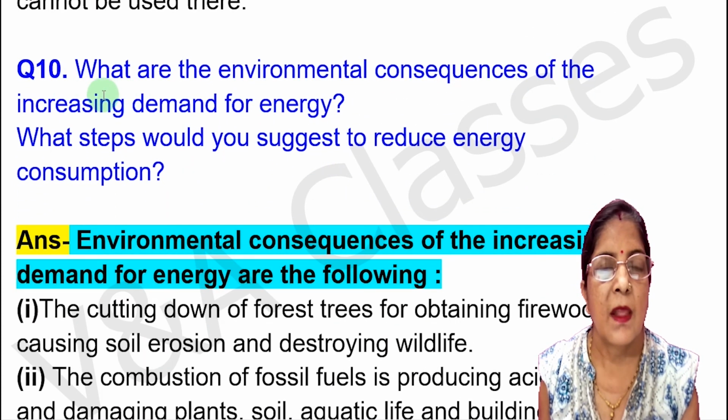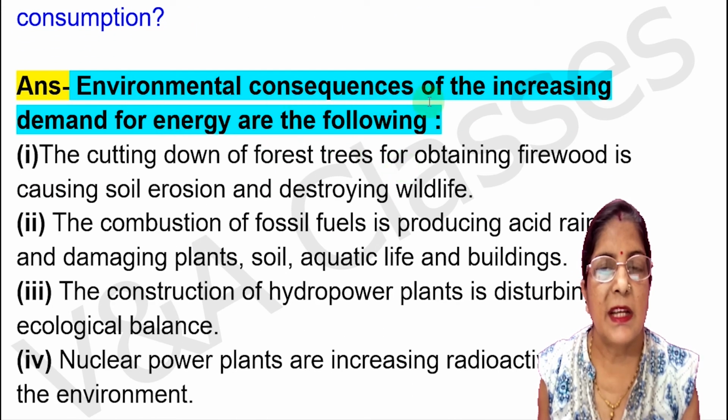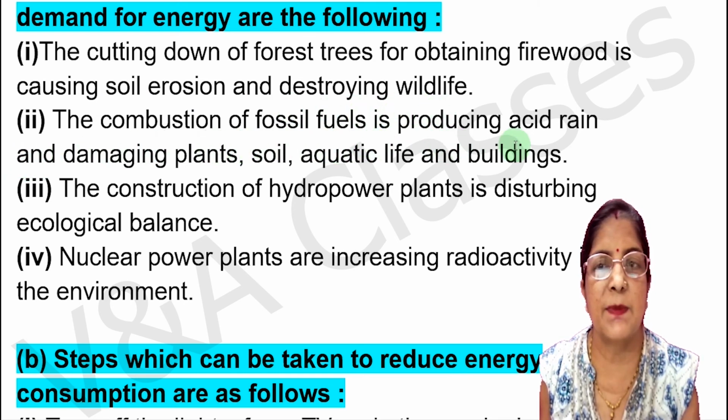Now next question, what are the environmental consequences of the increasing demand for energy? What steps would you suggest to reduce energy consumption? First part of the answer, environmental consequences of the increasing demand for energy are the following. First point, the cutting down of forest trees for obtaining firewood is causing soil erosion and destroying wildlife. Second point, the combustion of fossil fuels is producing acid rain and damaging plants, soil, aquatic life, and buildings.